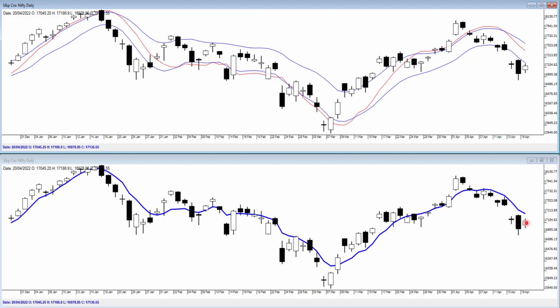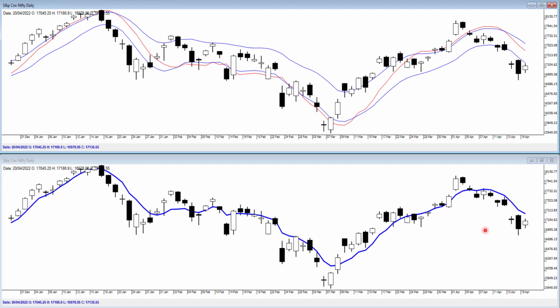This doesn't tell us that we had a 178 point rally. We did, because the open was here and the close was here. So the difference between this and this is 177 or 178 points. But look at the context. The 178 points are nothing compared to what we are seeing. Yesterday's big decline could have easily resulted in a relief rally of 150 plus points, which it did.